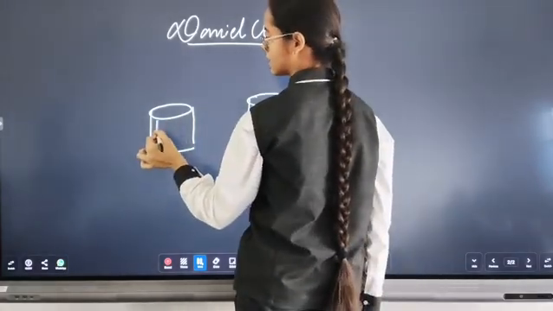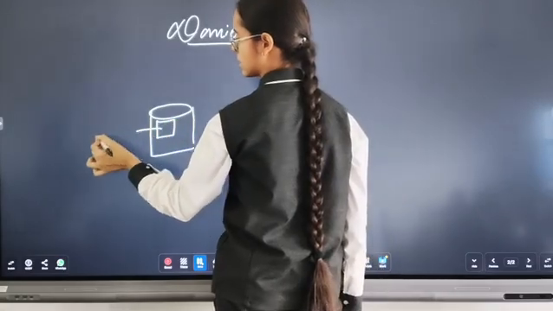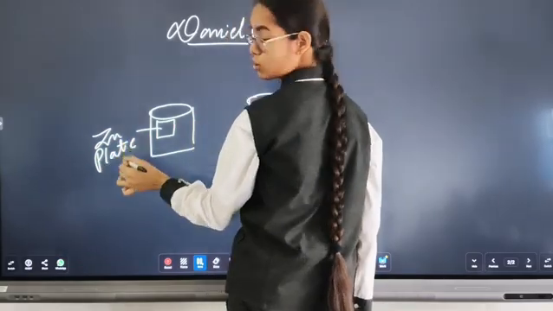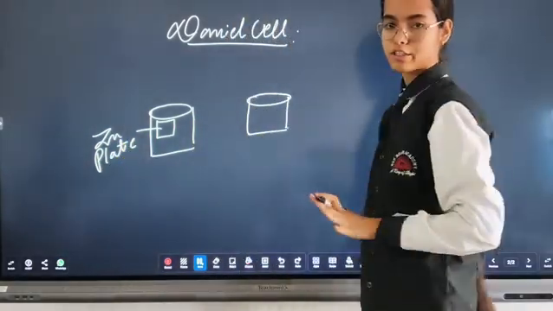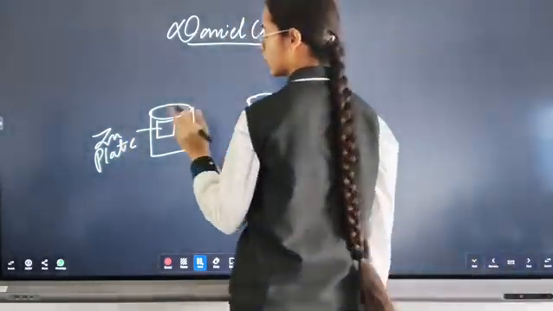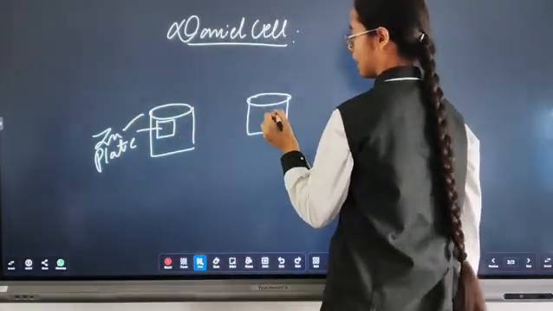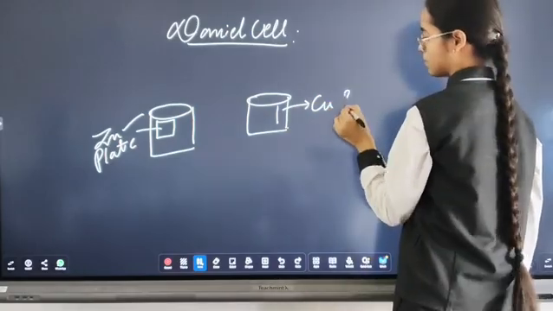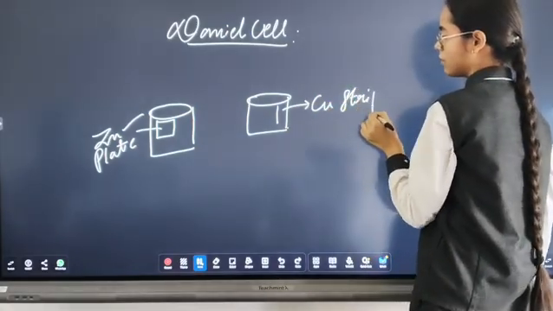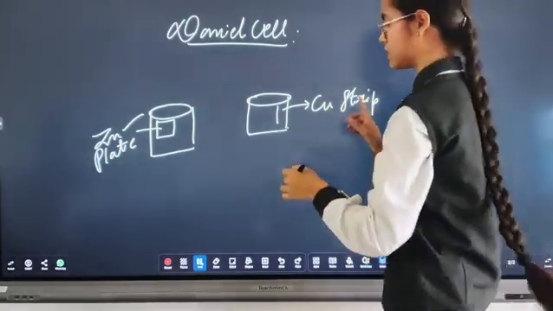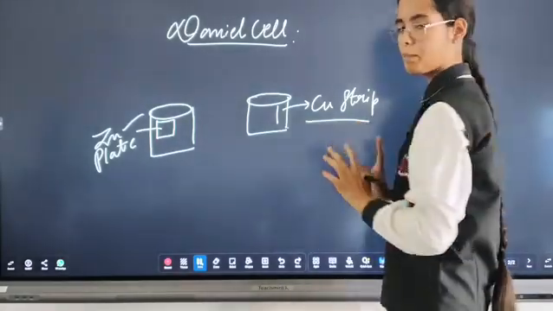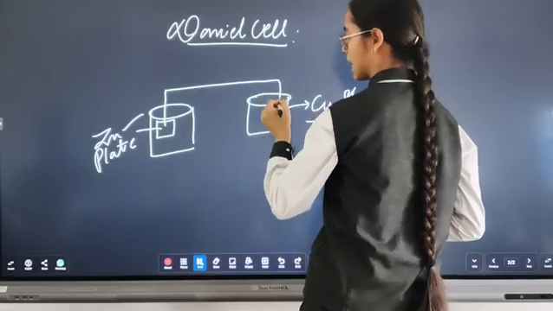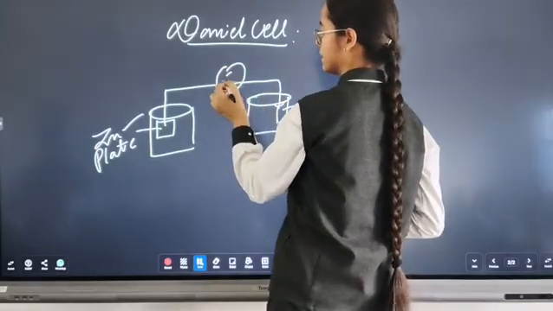Let us take a zinc plate and a copper strip. We won't even call it a rod because it is that thin, so we will call it a copper strip. Now we will connect both of these with the help of a galvanometer.